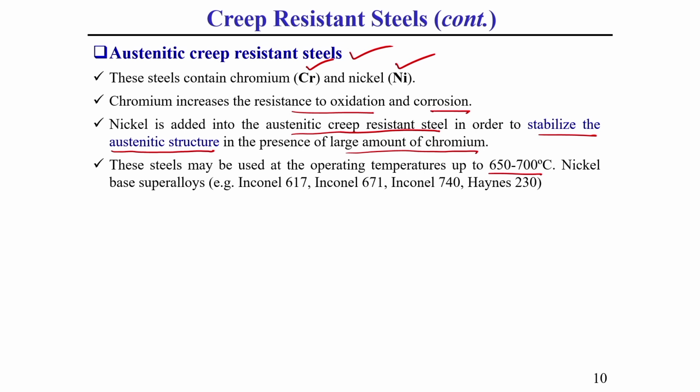So, some examples of this austenitic creep resistant steel are nickel based superalloys like Inconel 617, Inconel 671, Inconel 740, Haynes 230. These are the different examples of this creep resistant steel. These are the materials which we generally use for high temperature application. Now, once we join these types of material, how its property changes, that related thing we also need to know.